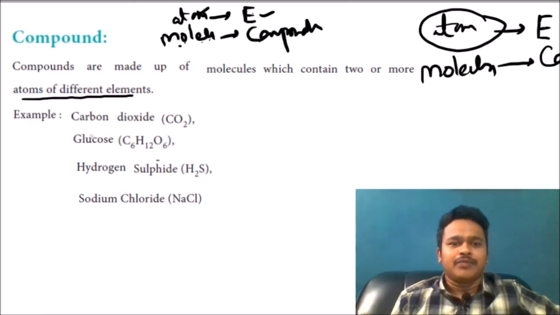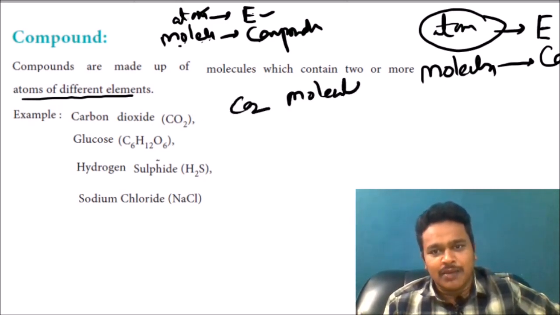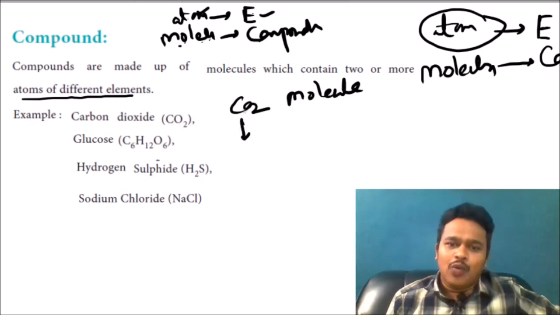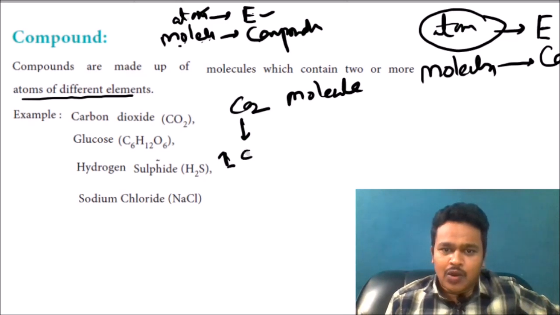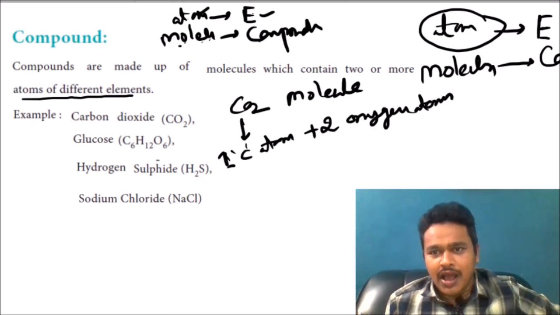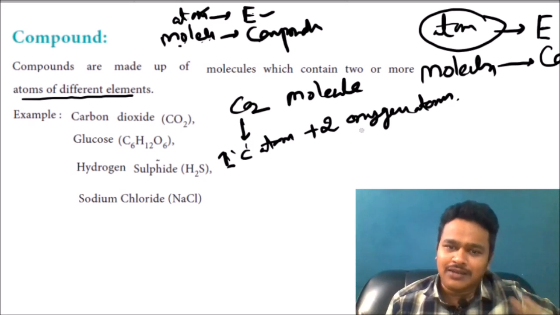I am saying carbon dioxide is a molecule. CO2 molecule. This molecule contains one carbon atom plus two oxygen atoms. This is a molecule.